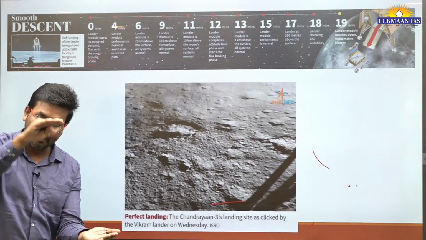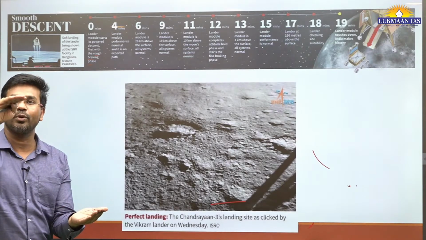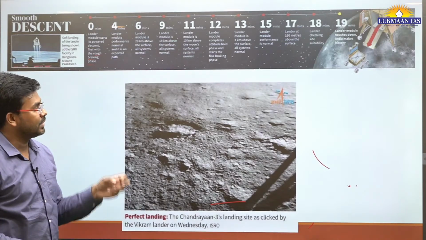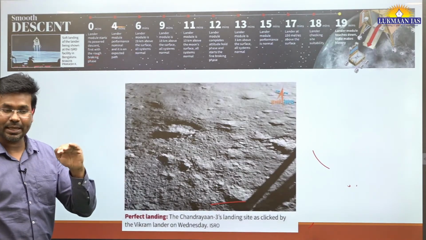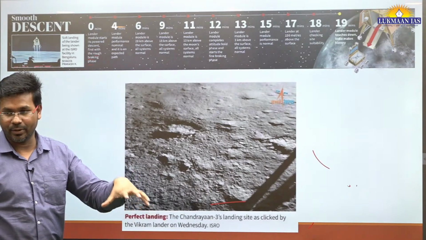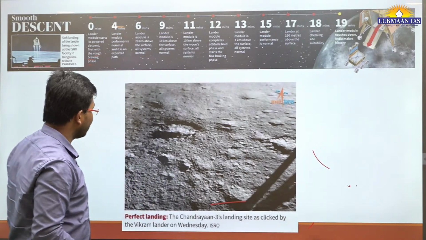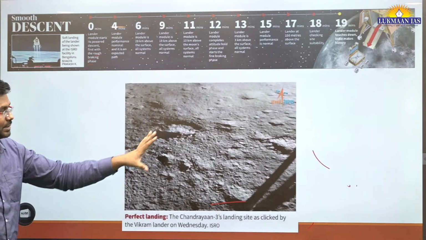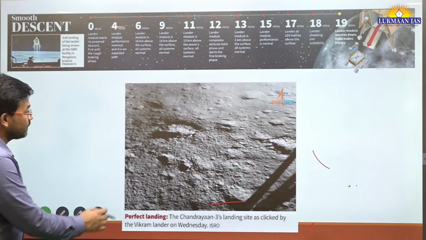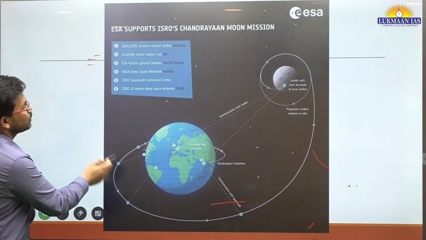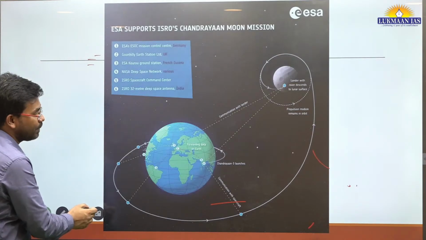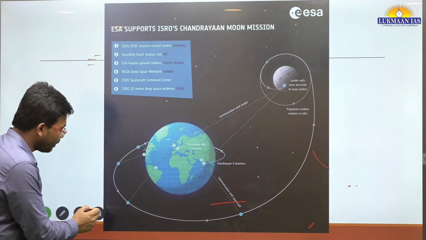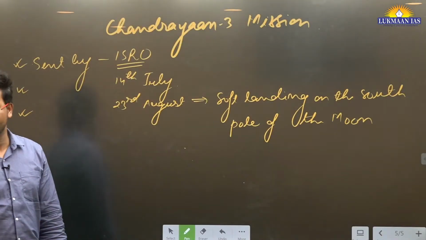When it was about to touch the surface, we made it go slow. We continuously slowed its trajectory so that it can make a soft, easy landing on the surface of the moon. Chandrayaan-3 has also captured an image of the surface of the moon, right? The European Space Agency, and also NASA, have helped us with some communication related to Chandrayaan-3.